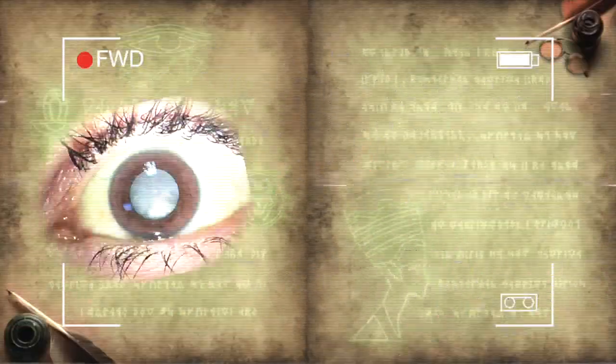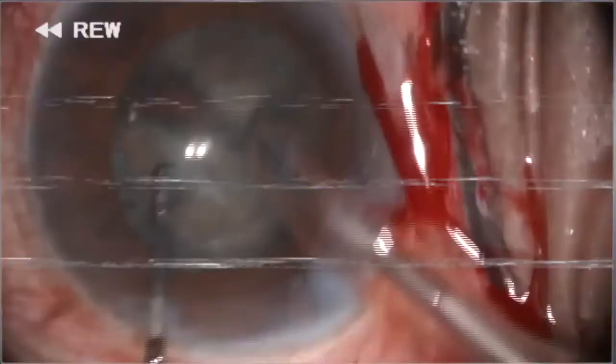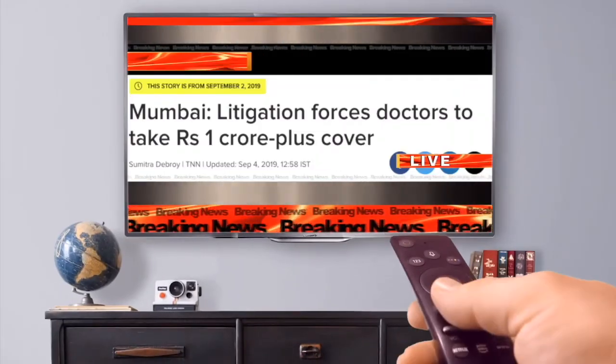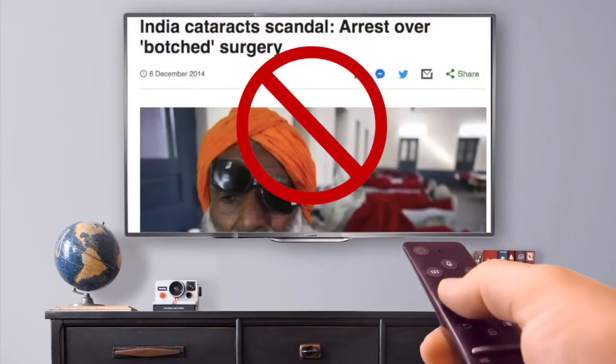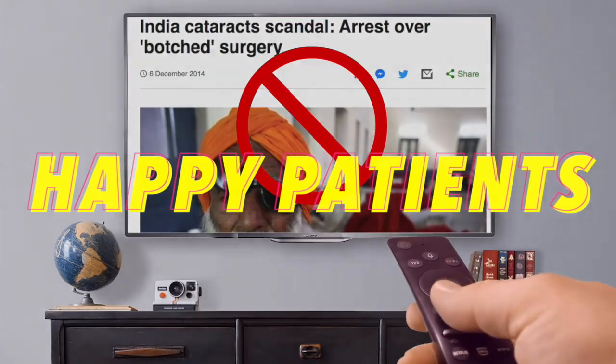Let's forward to the present time again. On following these commandments, not only will the litigations stop, but also our patients will be much happier.